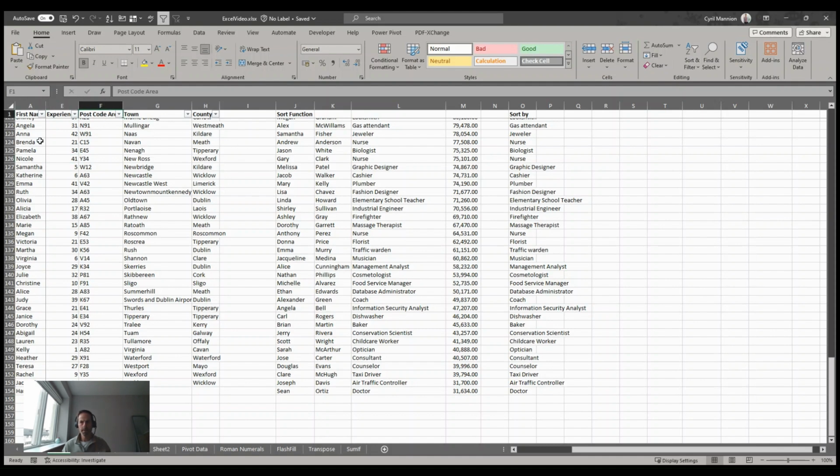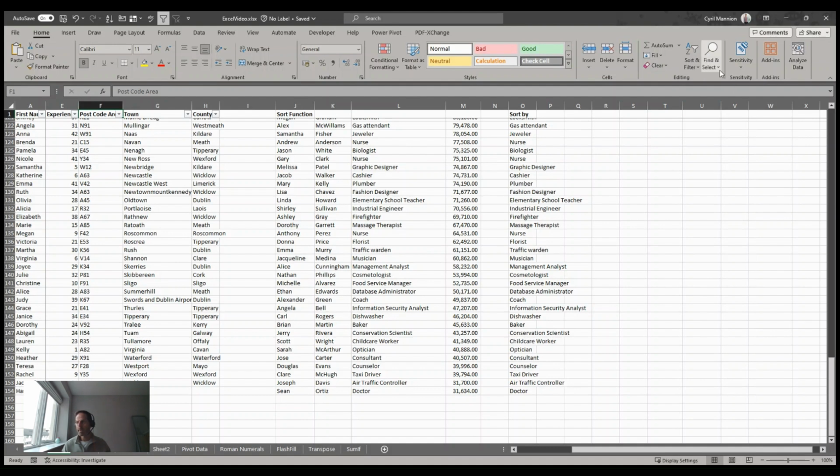Then you've got your sort and filter. You'll notice here that I've got filters on already. If I select this icon here, that'll get rid of the filters. And then what I can do is sort and filter. If I select filter, it puts the filters back on. So it's just a handy way from the home page to be able to add your filters.